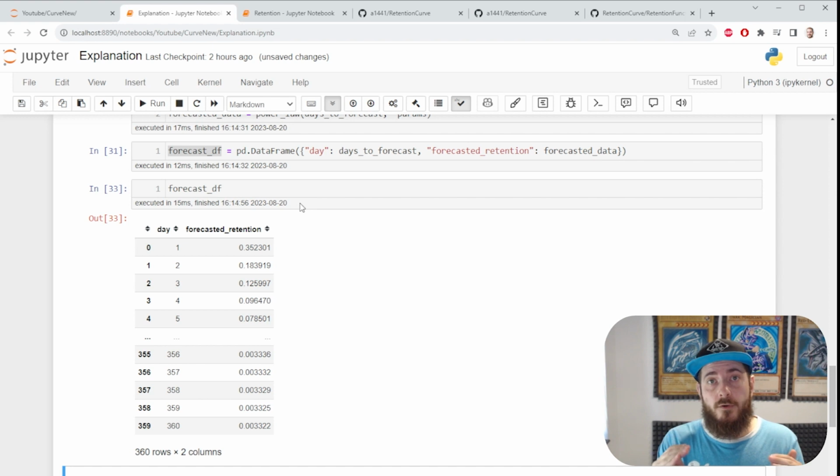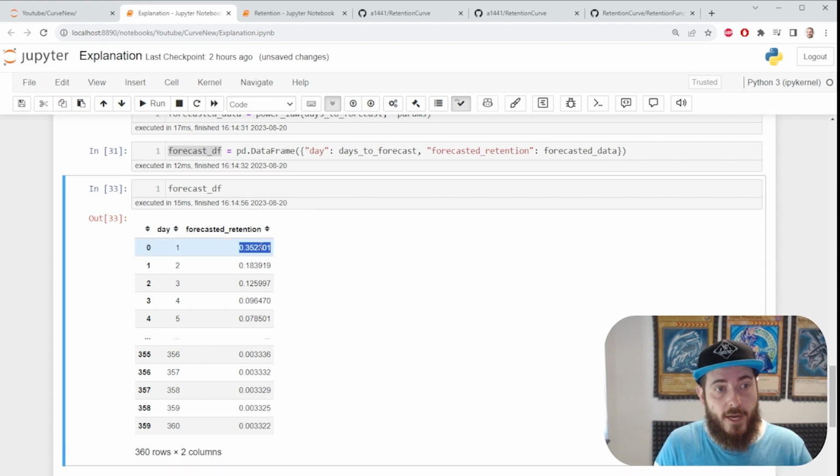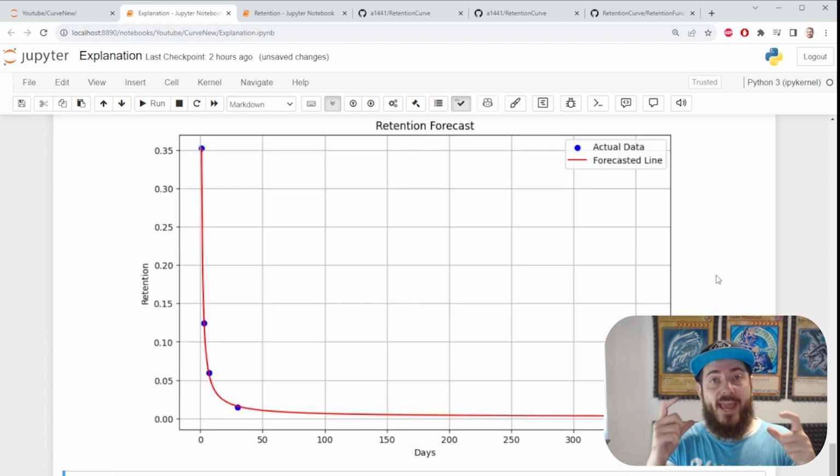It's important to note that the forecasted retention in this data frame is entirely extrapolated. That means that even our inputs are calculated based on our function, and they can vary. So it's important to know what our error is. But before that, let's visualize what we've done here. We have the blue dots on our graph as inputs, and then we fitted a line through them to extrapolate as far as we'd like to arrive at our day 360 retention.